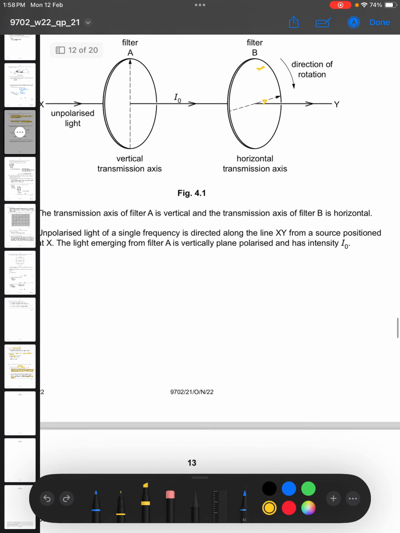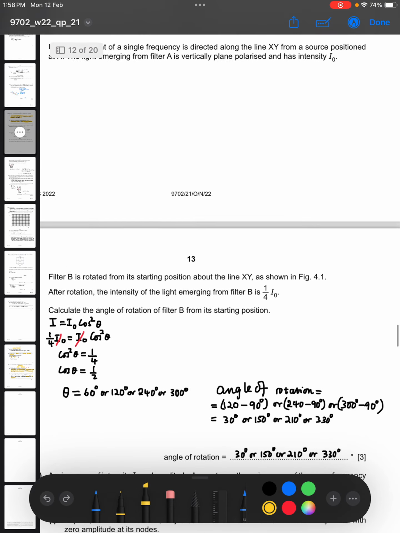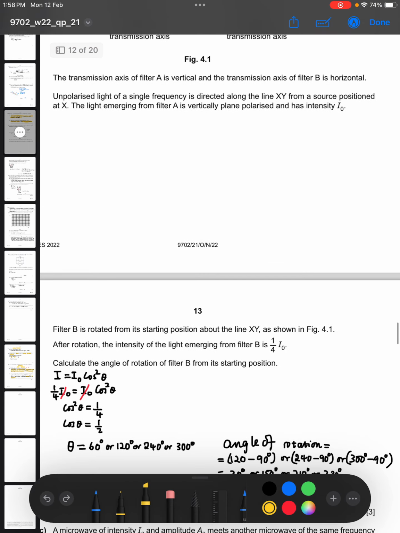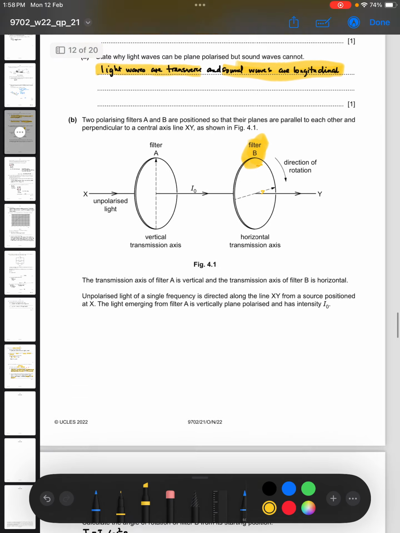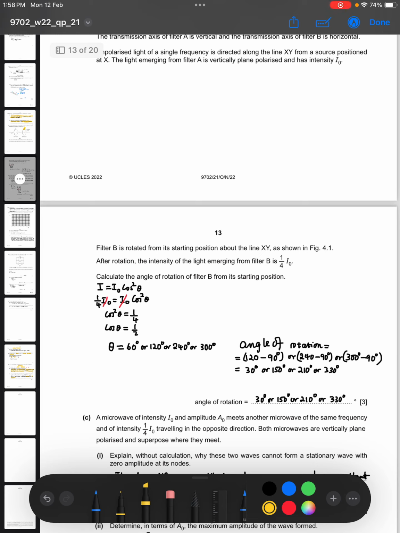Okay, so filter B is rotated from its starting position about the line XY as shown in fig 4.1. So that's its starting position there. After rotation, the intensity of light emerging from filter B is 1/4 I naught.